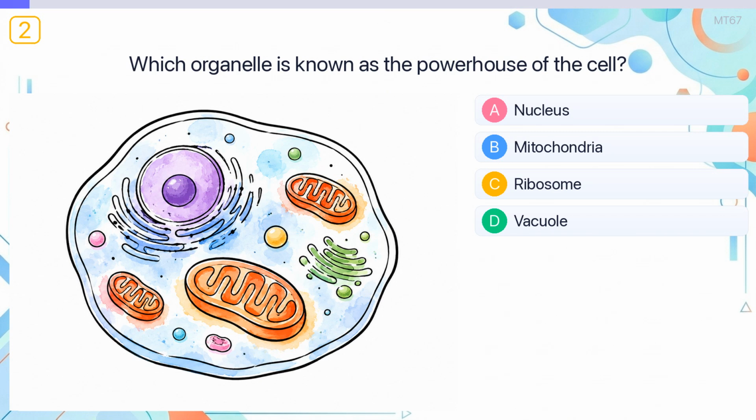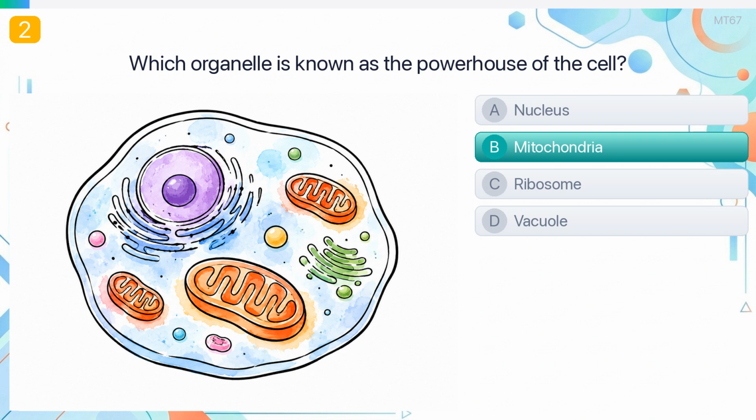Which organelle is known as the powerhouse of the cell? The answer is mitochondria. Mitochondria produce most of a cell's energy as ATP through cellular respiration.